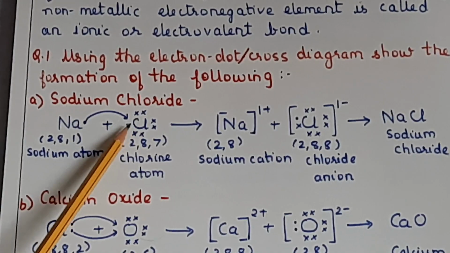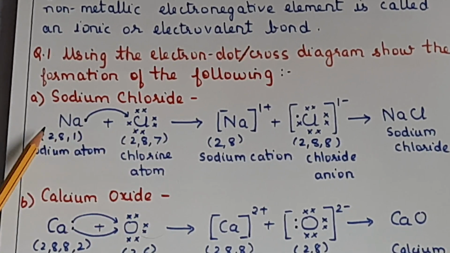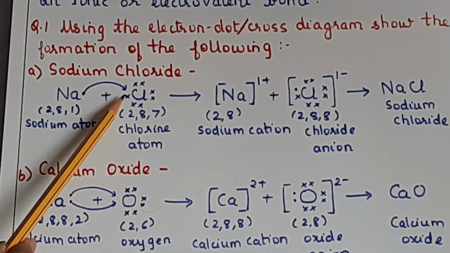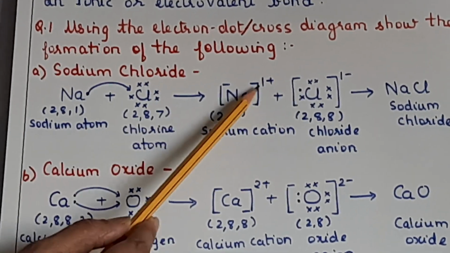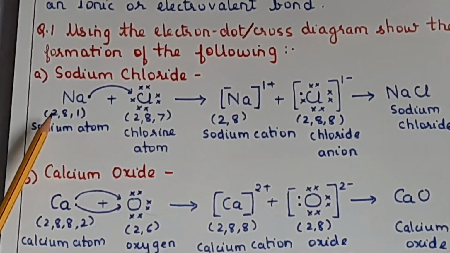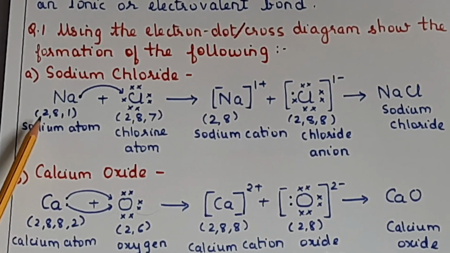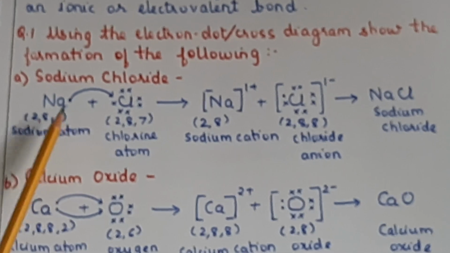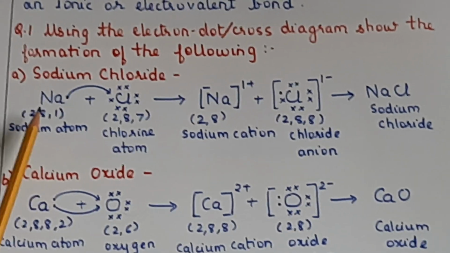1, 2, 3, 4, 5, 6, 7 electrons are there. Now sodium will readily lose this 1 electron to chlorine. So it is going to acquire a positive charge. Why? Because the actual atomic number of sodium is 11. Now it is losing 1 electron, but the number of protons remains 11 only.